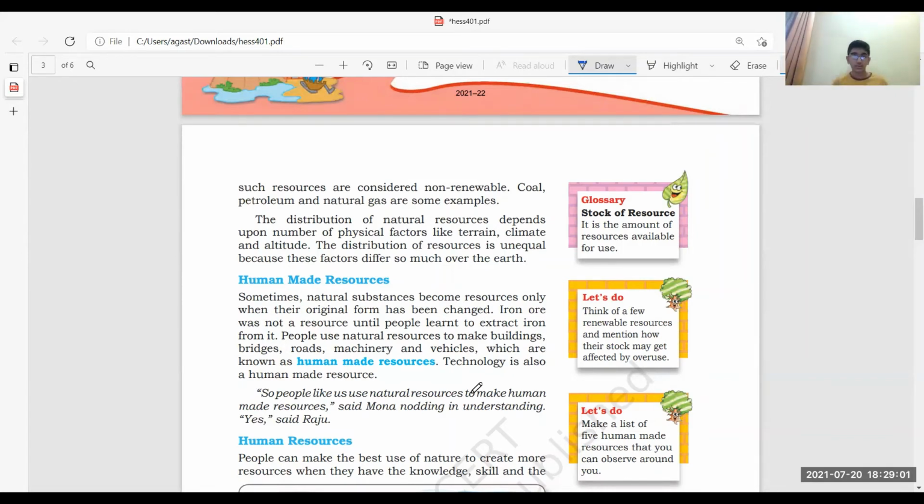This is a general question, because we have different factors on our earth, and that's the reason these particular resources are distributed unequally. Now we have a glossary over here. Stock means the amount of resources available for use. Very easy to understand now, guys.